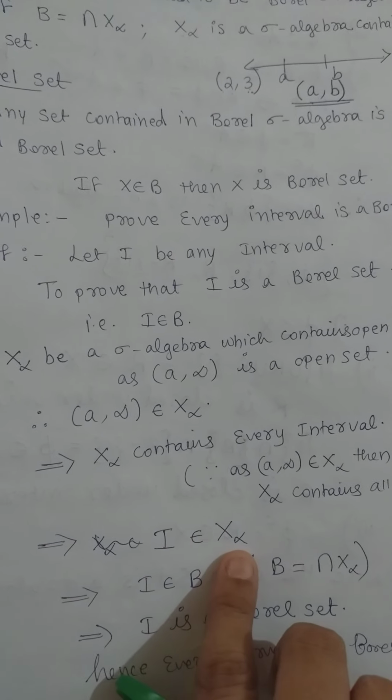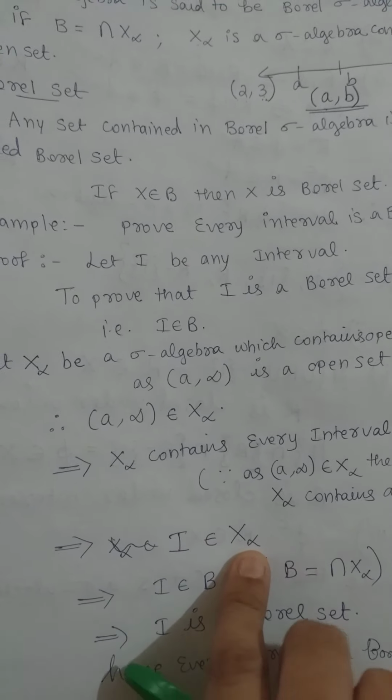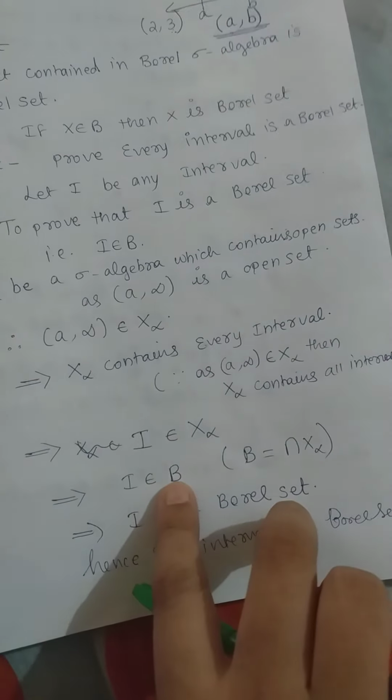X alpha is the sigma algebra defined on open sets, which is the Borel sigma algebra. Therefore, I will belong to B.